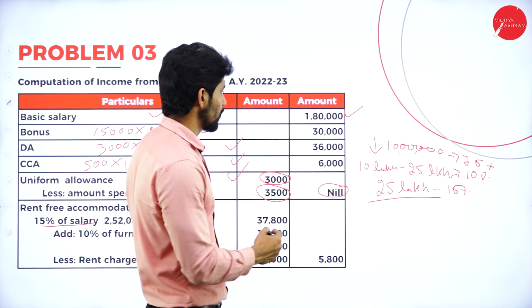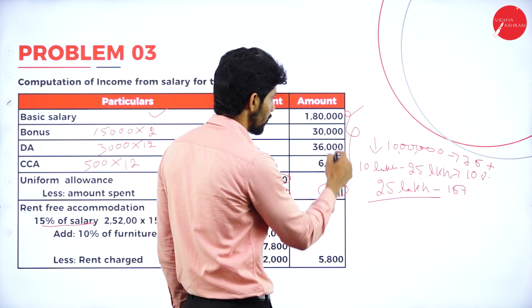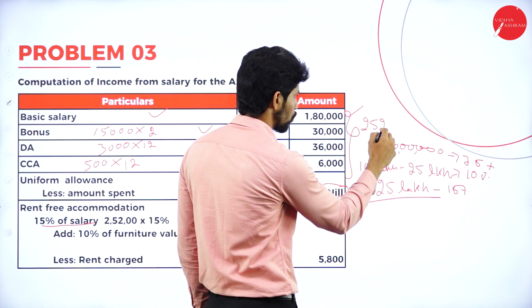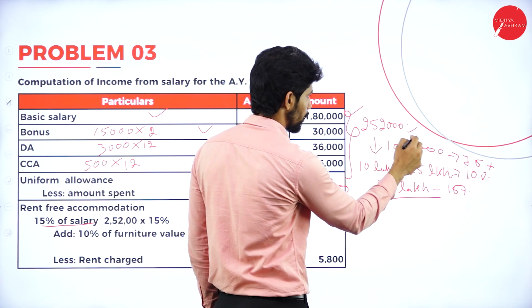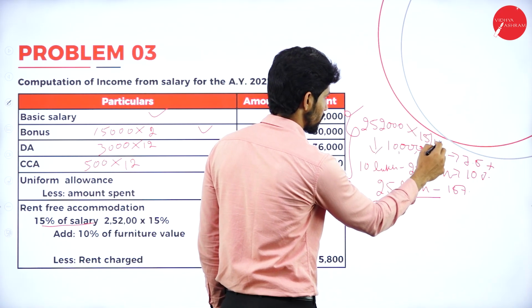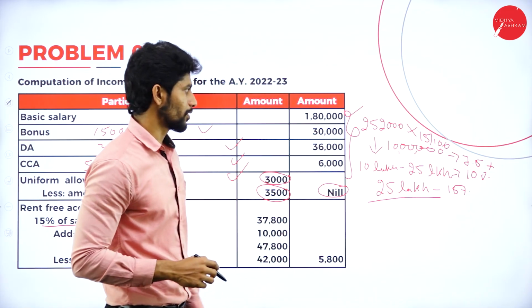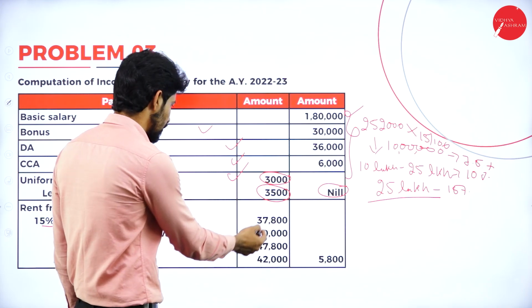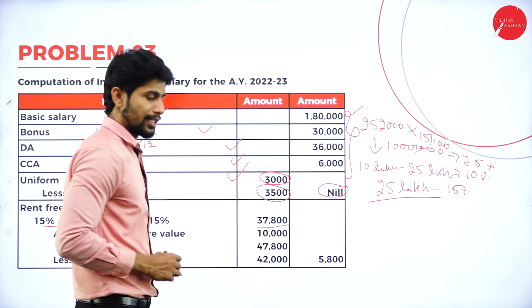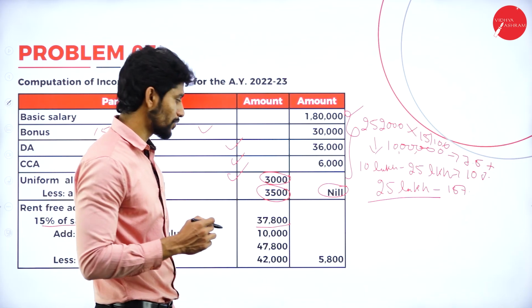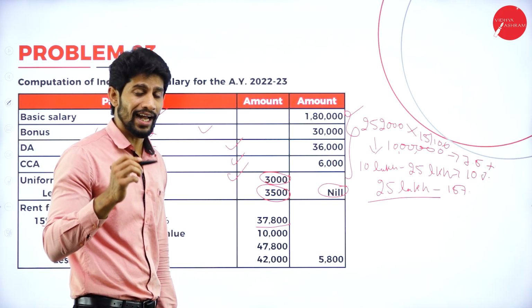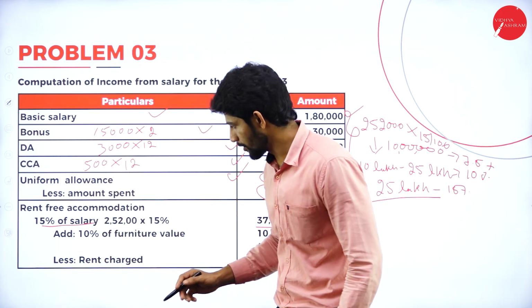So if you total all these 4 items, you will get 2,52,000. 2,52,000 into 15%. How much you will get? You will get 37,800.